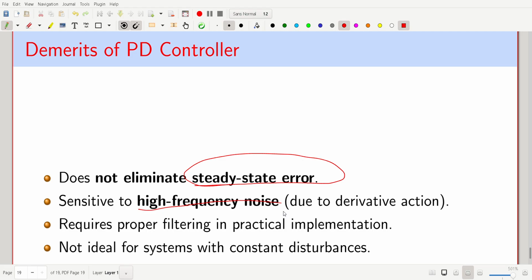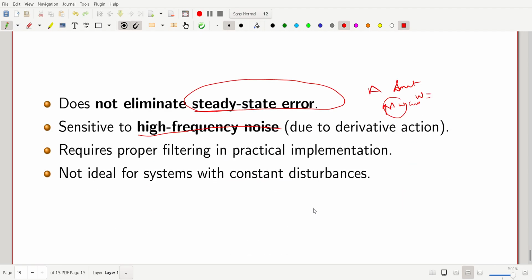Okay, like sin omega t, and omega is high frequency noise. If you put a derivative, it will amplify the amplitude, because omega cos omega t, this is the derivative, right? So it will amplify the amplitude. Also not ideal for a system with constant disturbance. Of course, for constant disturbance PD control would not help, because for a constant disturbance D would not play any role.